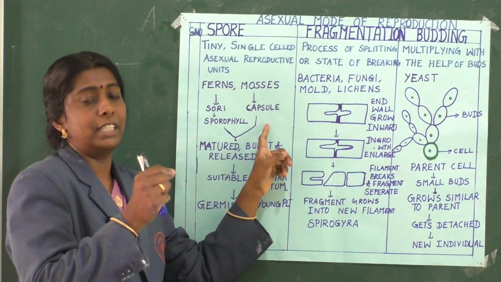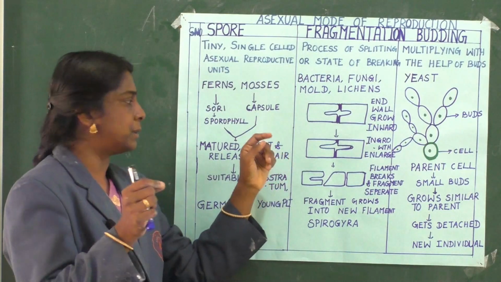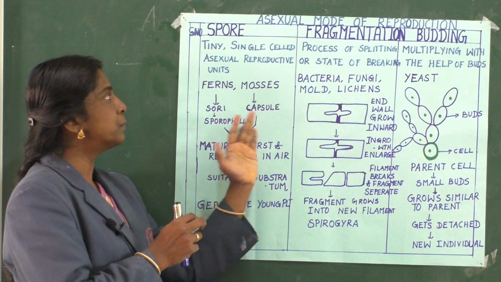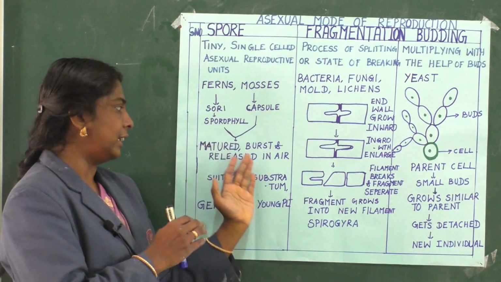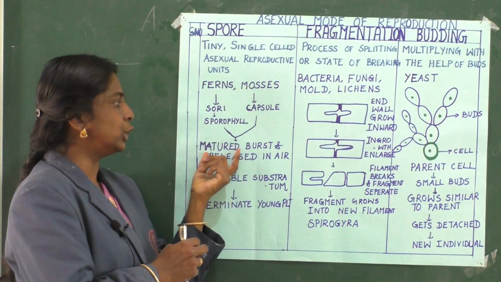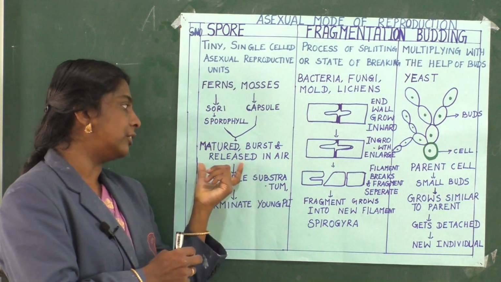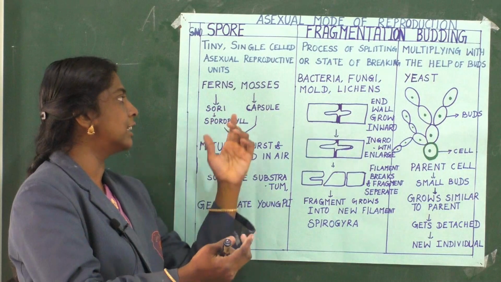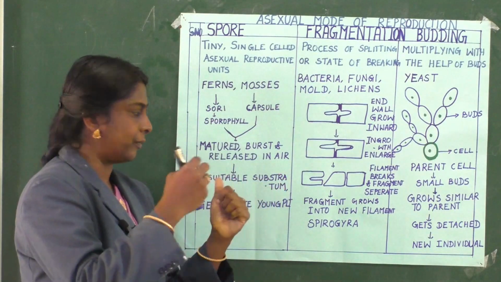After a time period, when it matures, it bursts and the spores are released in the air.